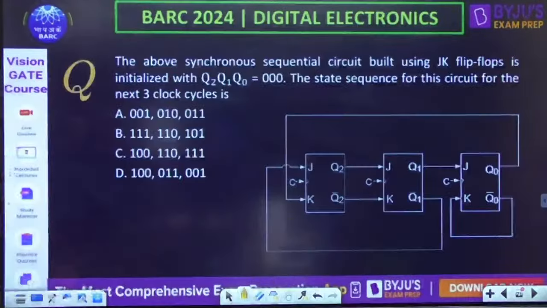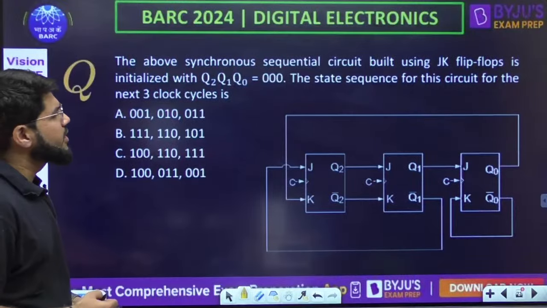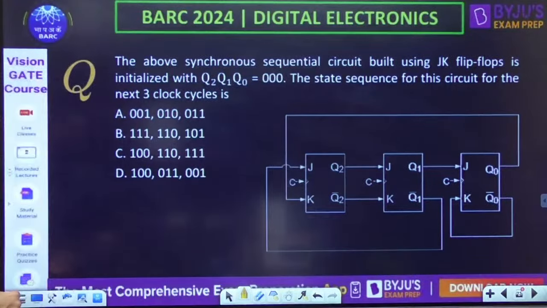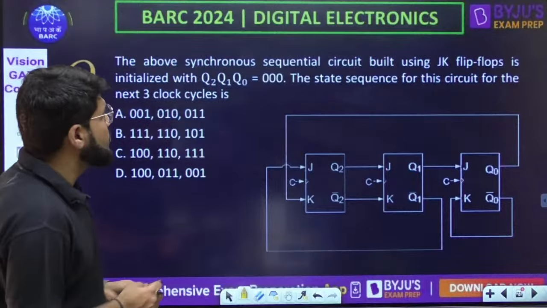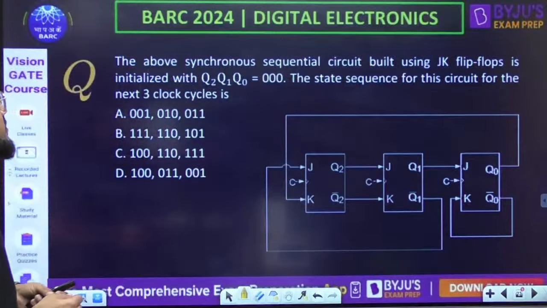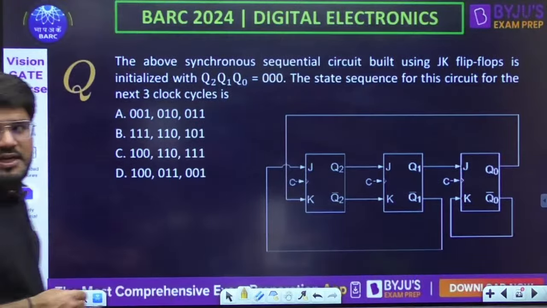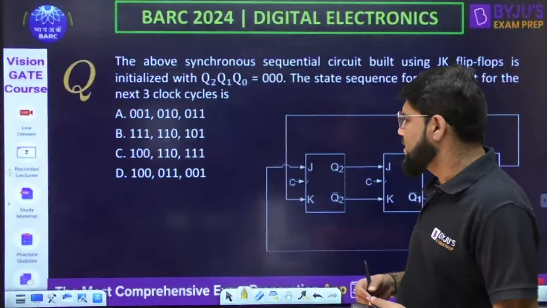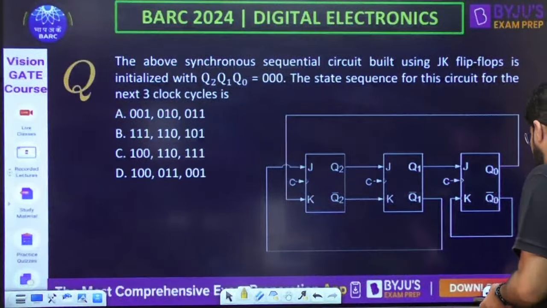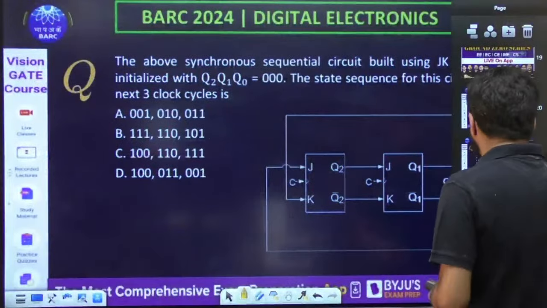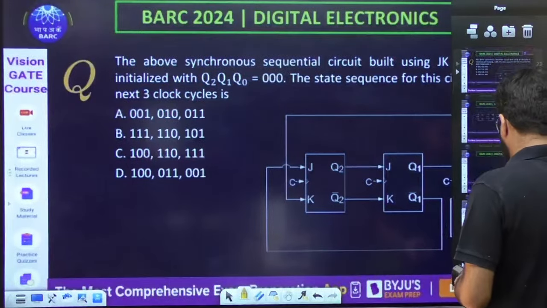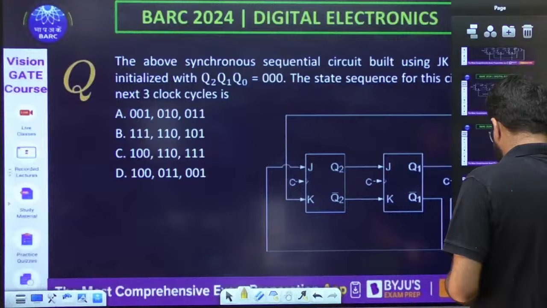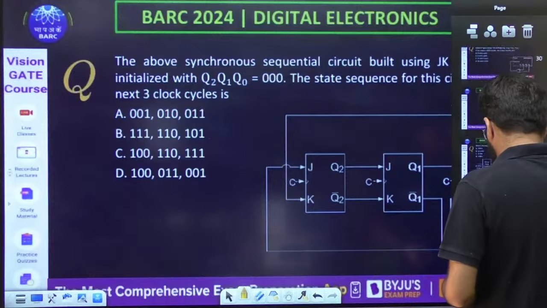Next question for you. The synchronous sequential circuit shown below, built using JK flip-flops, is initialized with Q2, Q1, Q0 equal to 0, 0, 0. What is the state sequence of the circuit for the next 3 clock cycles? You have to just count the pattern here, provided the initial state is 0, 0, 0. If not mentioned, then also by default we take the initial state as 0, 0, 0 only.